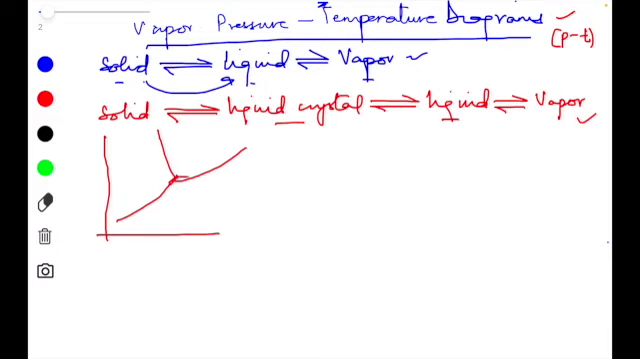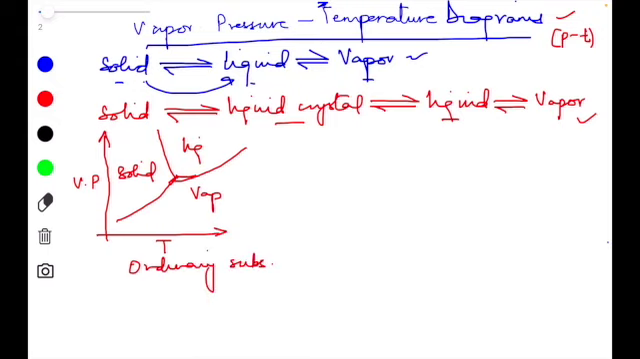They are all meeting over here, as we studied in the phase diagram, and this is our vapor phase. This area represents the liquid phase and this area represents the solid phase. Now the y-axis is the vapor pressure and the x-axis represents the temperature. So this is the vapor pressure temperature curve for an ordinary substance. Ordinary substance, what do we mean over here? It means the substance which is not showing the liquid crystal state of matter.